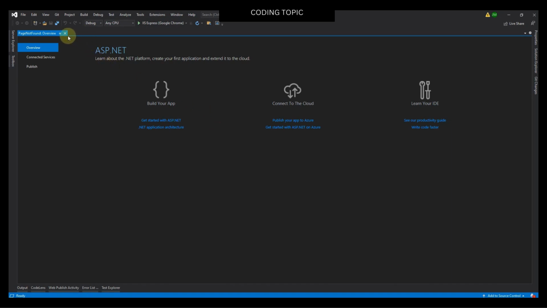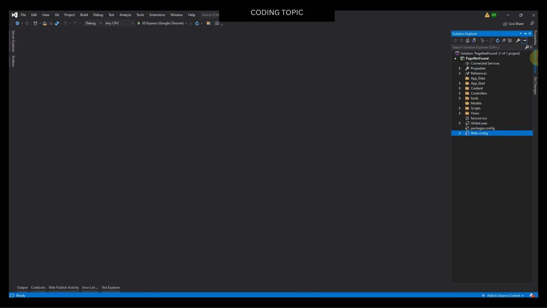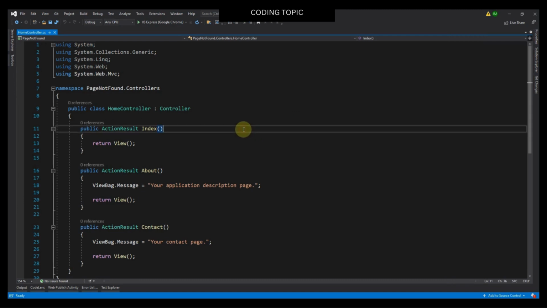So I will close this tab and open the Solution Explorer. So I will click the Solution Explorer. And then I will click the controllers folder. And I will open this file, homecontroller.cs. Now in this file,